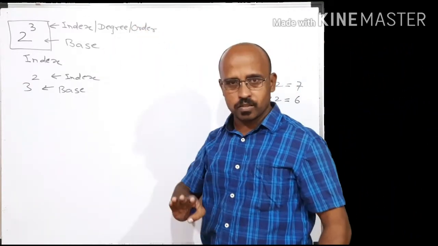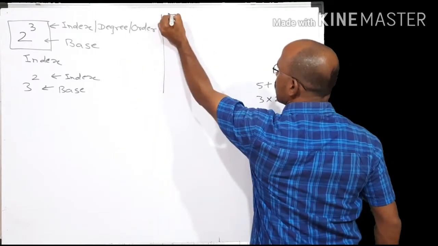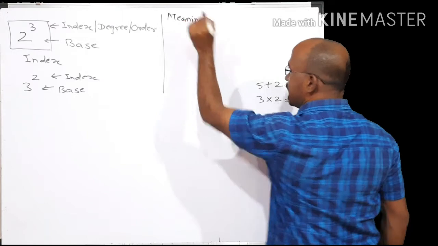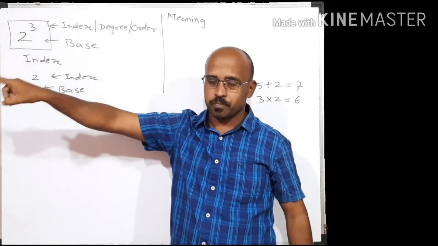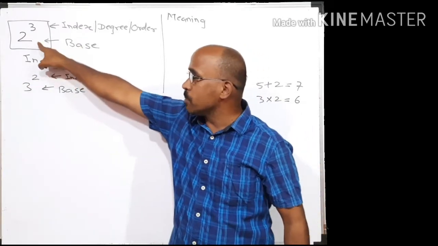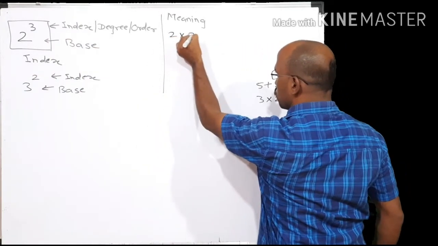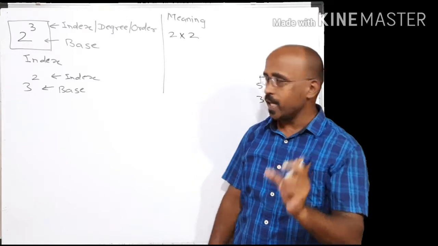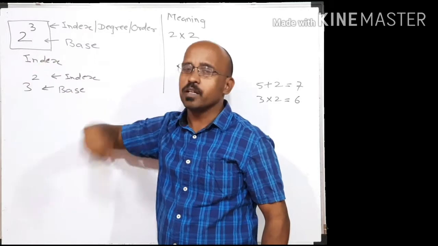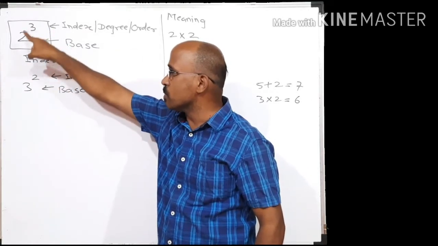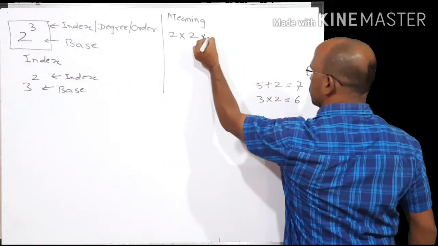So what is the meaning of this? The meaning is nothing but multiply this base with itself. What I said, please remember: multiply this base with itself, means multiply 2 with 2. How many times? Index times. Multiply the base by itself index times. 2 raised to 3 means multiply 2 with 2, 3 times. So that is the meaning of this.